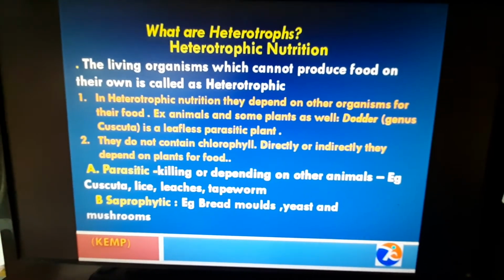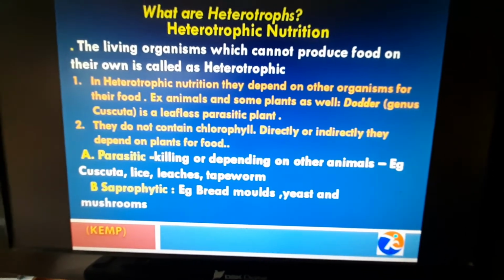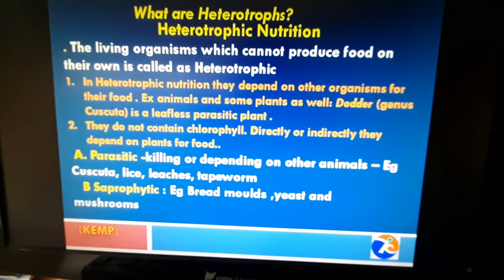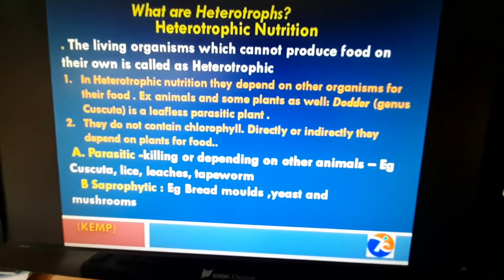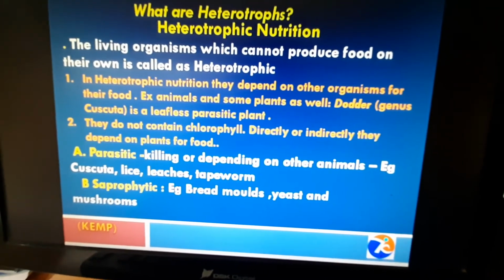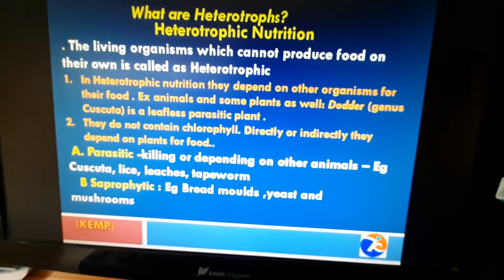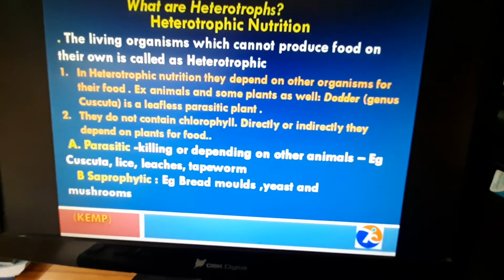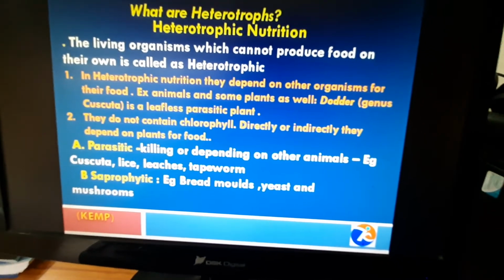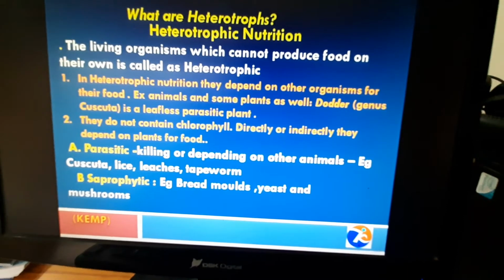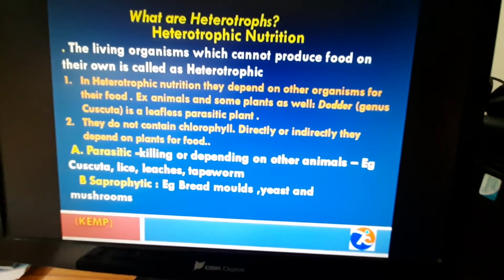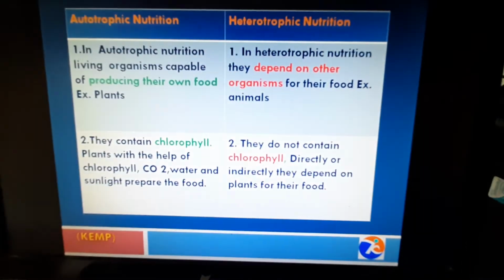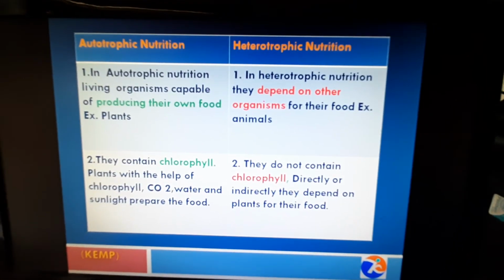In heterotrophic nutrition, we have two categories. One is parasitic, depending on other animals, for example Cuscuta, lice, leeches and tapeworm. Those are completely parasitic. The other is saprophytic, for example bread molds, yeast and mushrooms. So in heterotrophy, we have two categories: parasitic and saprophytic.